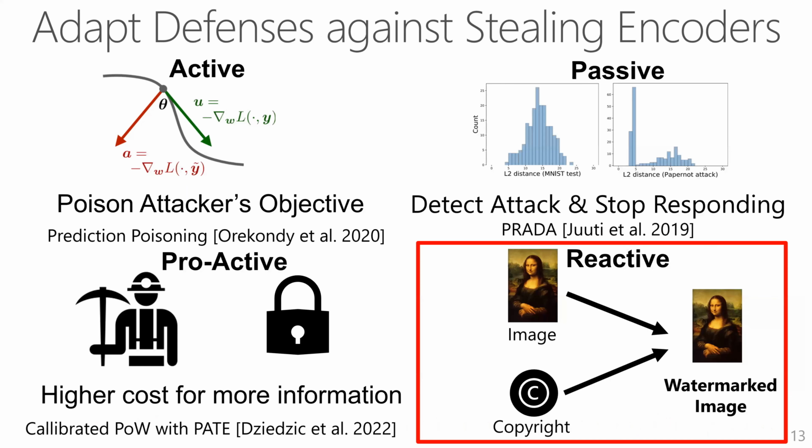Having discussed our attacks, we consider different defenses to protect encoders. There are many ways to defend supervised models, for example, by poisoning the representations, using detection, or increasing the cost of queries. However, these defenses are not easily applicable to encoders. So let us focus on watermark defense.